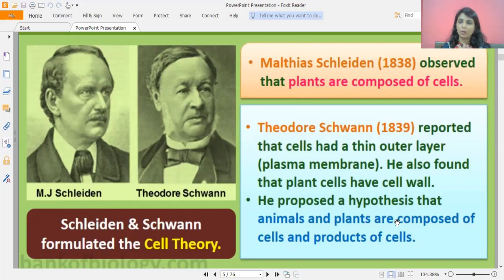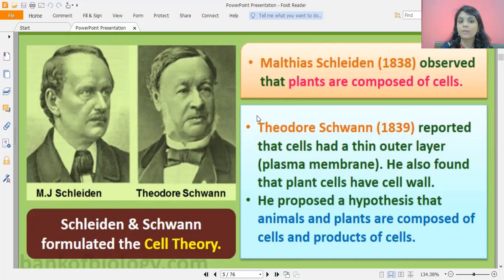Got it? Now a question came up, and many people asked: explain how a cell is formed. For this, Schleiden and Schwann didn't have an answer. What Schwann said was that spontaneously, some matter suddenly comes together and forms a new cell, okay? So basically, he didn't have an answer to how exactly a cell is formed. So later came one more scientist, okay?